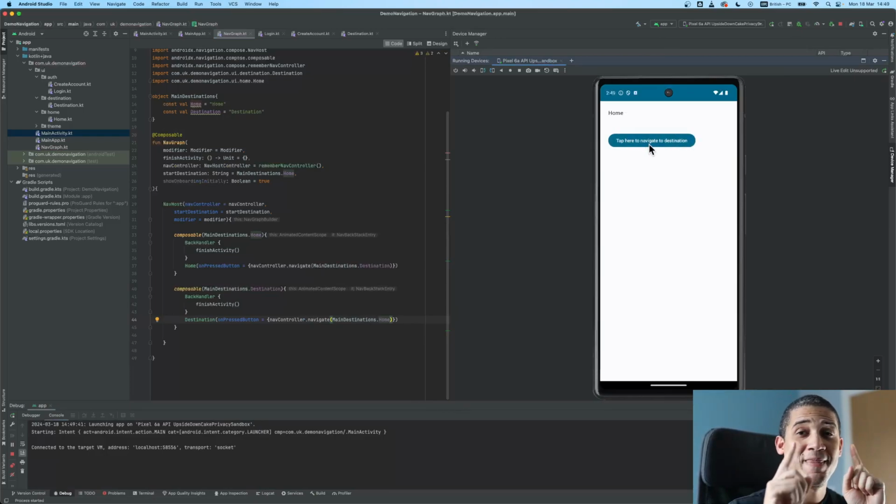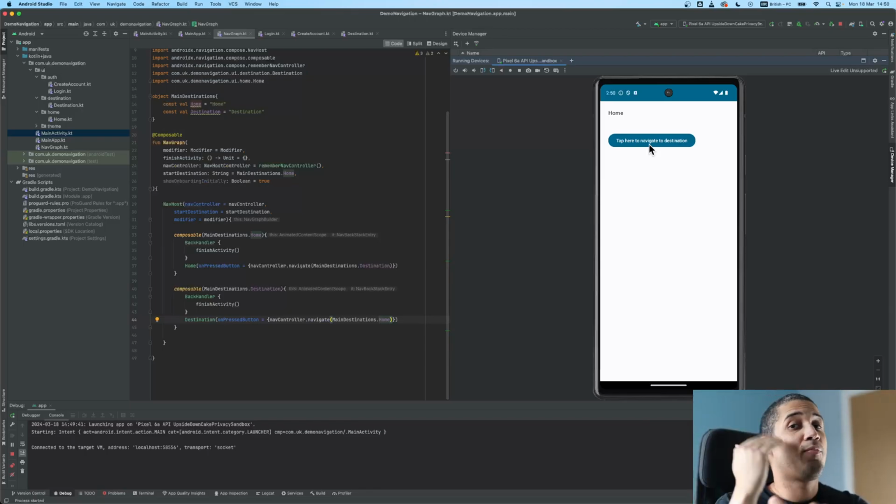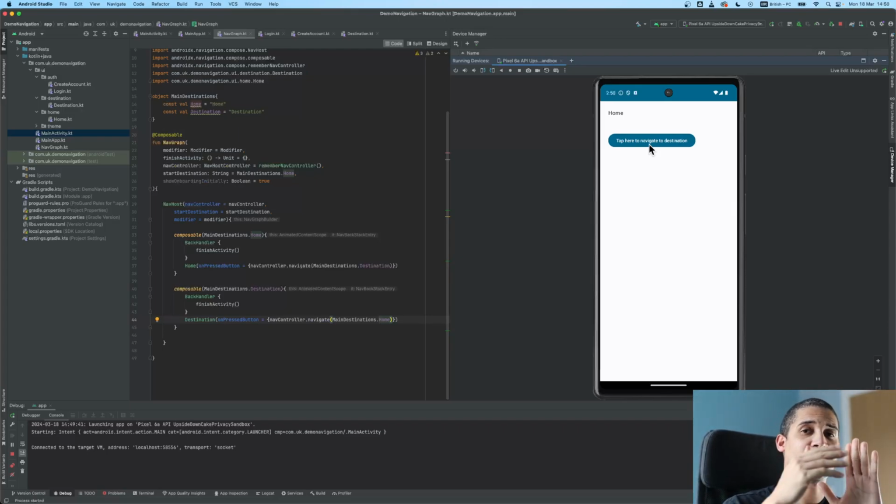So that works. Now what happens if you have a process, which happens a lot? What happens if you have an embedded navigation, meaning let's say you want to log in and you have a login screen, but in the login screen the user can create an account. Okay, let's create an account, and if the user creates the account, it doesn't go back to login, it goes all the way back. And sometimes if you have a checkout process, you have to select some products, confirm some information, payment information, then actually accept the checkout. So if that's the process, that's an embedded and a nested navigation. And this is how we're going to address that.